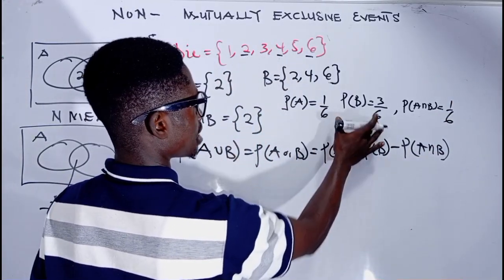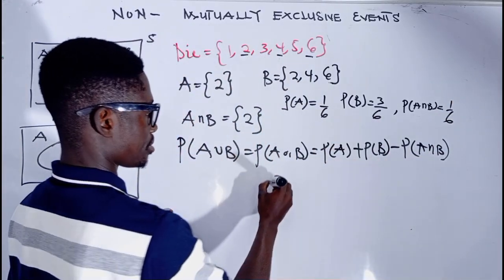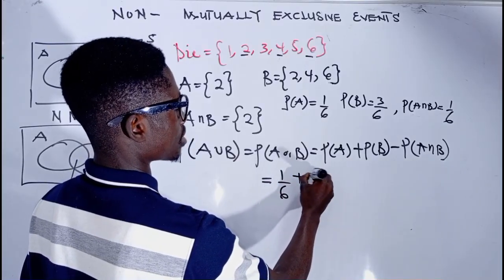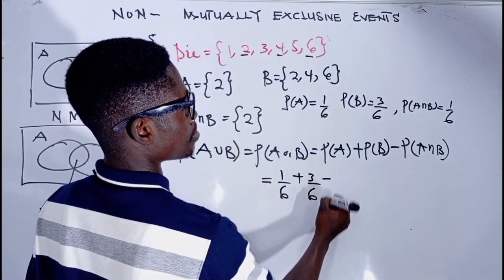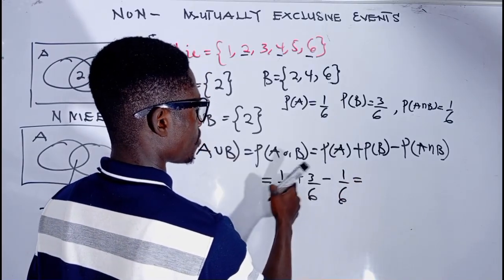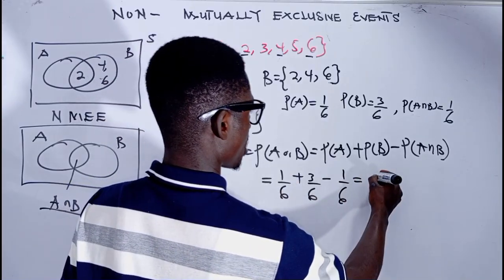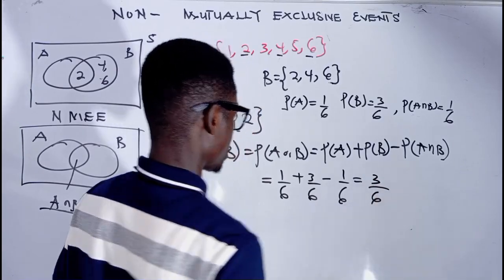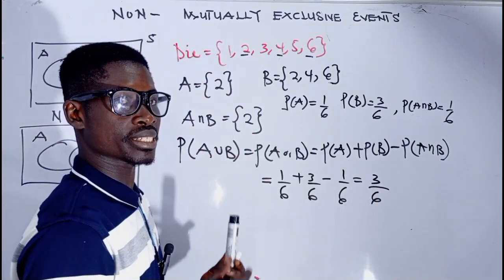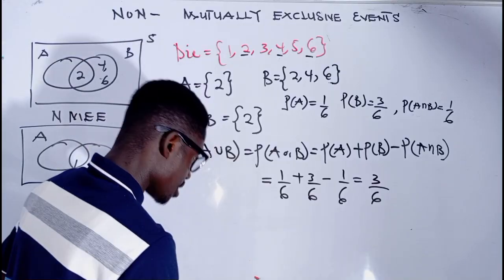So we are just going to plug this into the formula. So we have 1 all over 6 plus 3 all over 6 minus 1 all over 6. So we are going to have 4 minus 1, we have 3 all over 6. So the probability of A or B occurring is 3 out of 6.